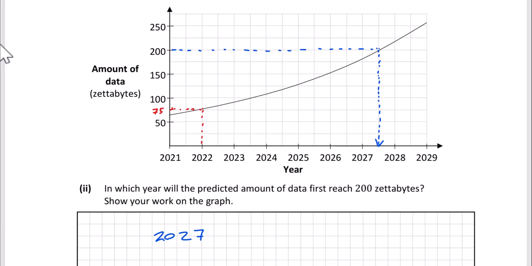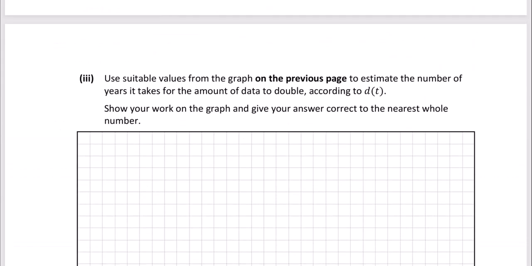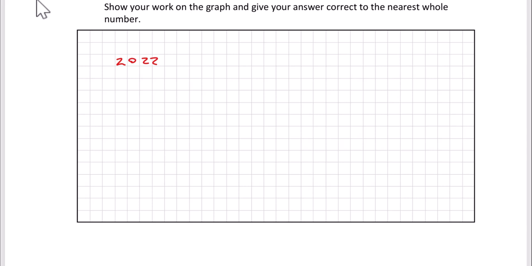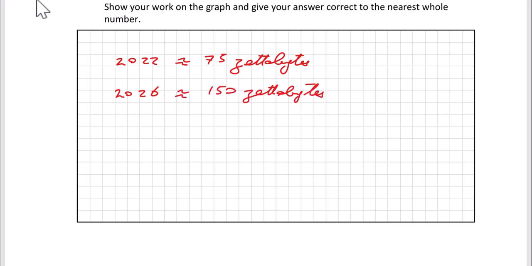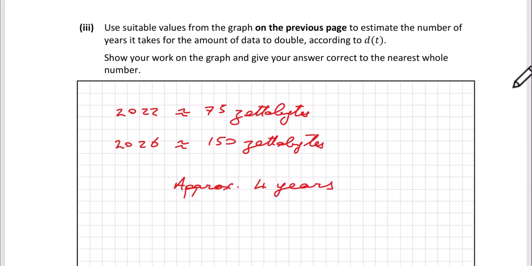This is in 2022. If we look at 2026 and come up along here, we reach 150, which is double 75. So the amount of data in the world has doubled from 2022 to 2026. So let's just write that out. In 2022, there's approximately 75 zettabytes, and in 2026, there's approximately 150 zettabytes. So it's taken approximately 4 years. It says give your answer to the nearest whole number. That's it for this question.